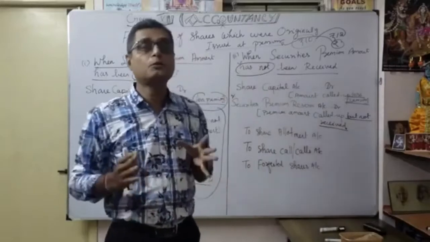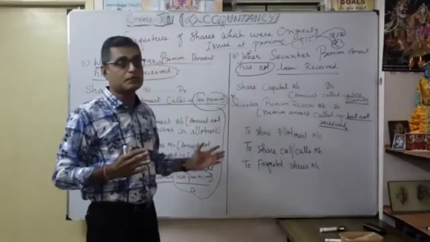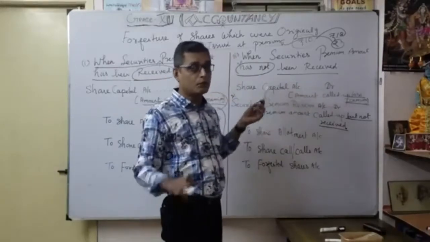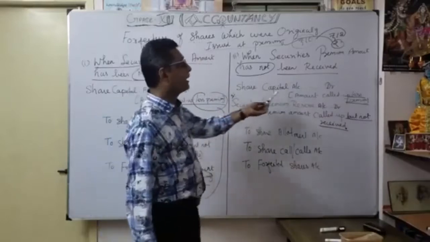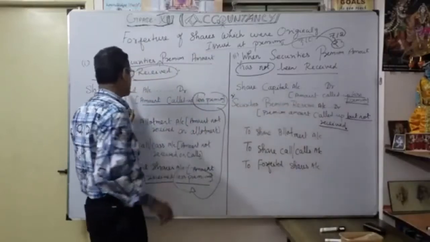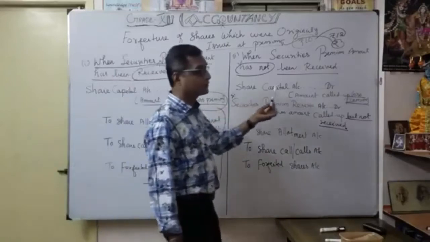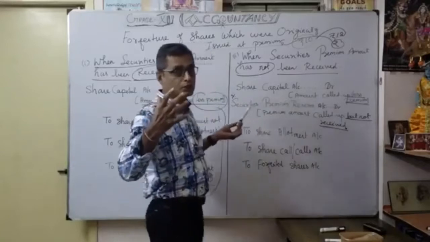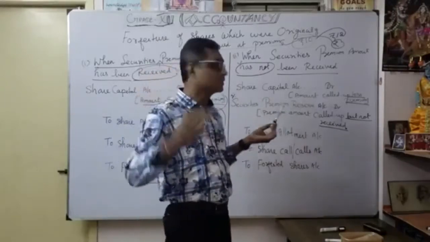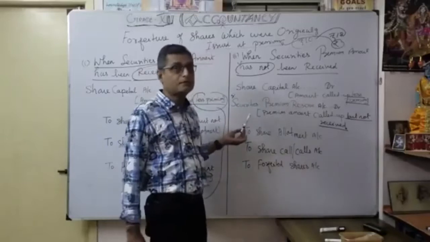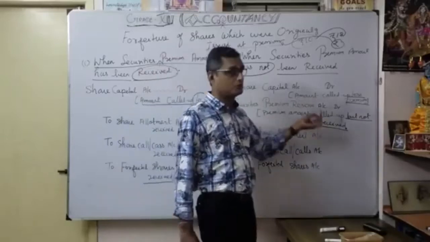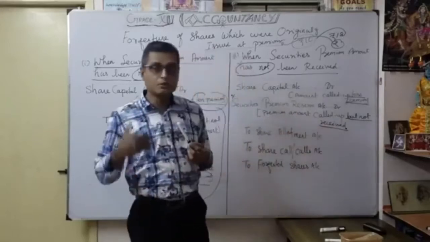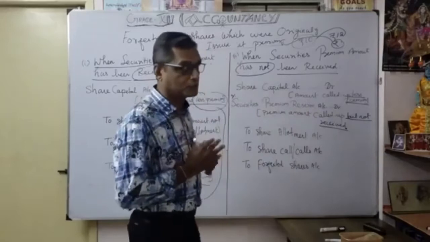Understood? That is very, very important. When you do the problem, you will understand very clearly the two possibilities. You understood now. Whenever the securities premium amount has not been received, you want to do two debits. One is share capital account as usual, in the same manner. But here, one more debit: you want to show the securities premium amount not yet received. That amount you want to show on the debit side of securities premium reserve account. So what is that? The premium amount called up but not received. Understood? That's very, very important.